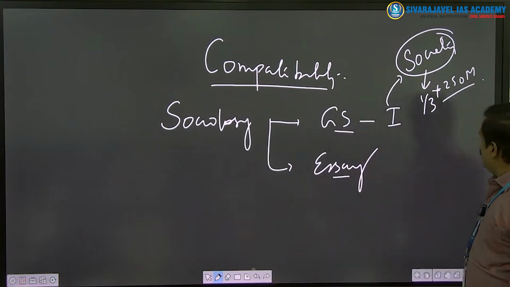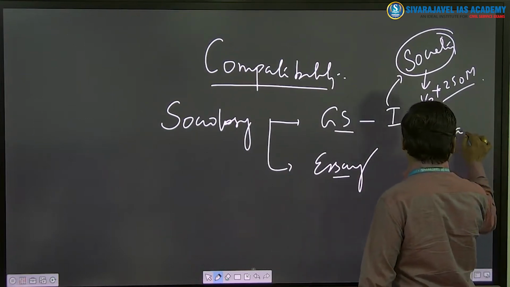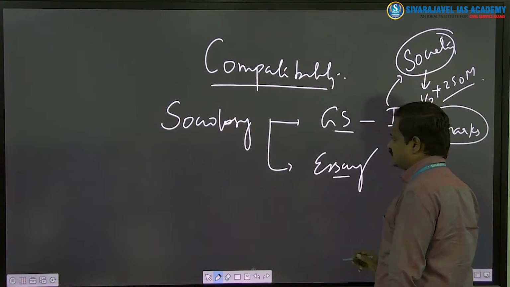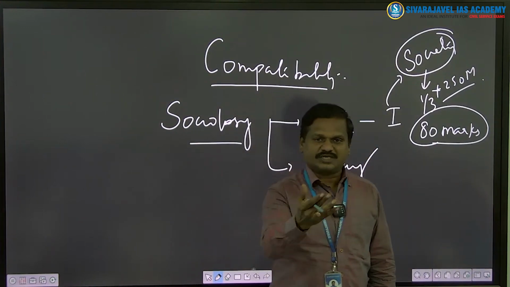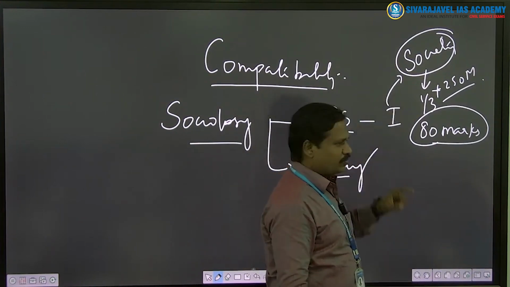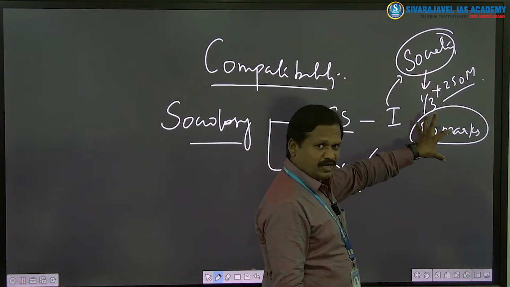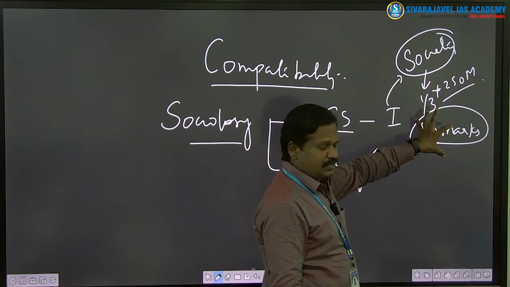Roughly, how much? 80 marks. Roughly 80 marks you can attempt easily because of sociology. Because what is sociology? I told sociology, study of society. Society is there where? In GS paper 1. Okay. So society around 80 marks you can easily write using your sociology optional paper.